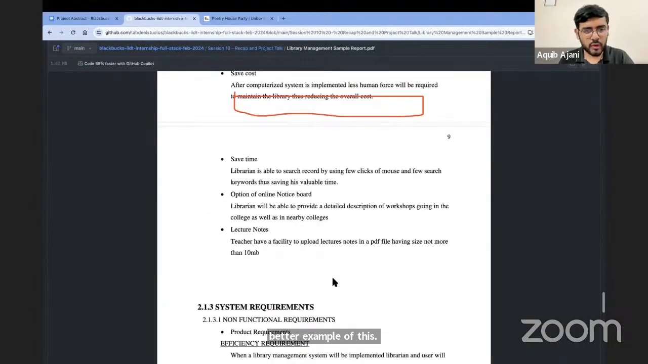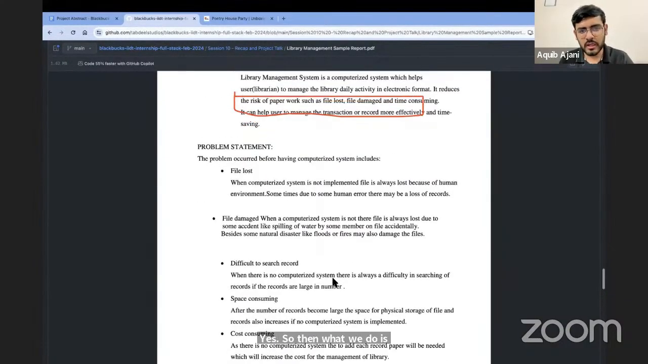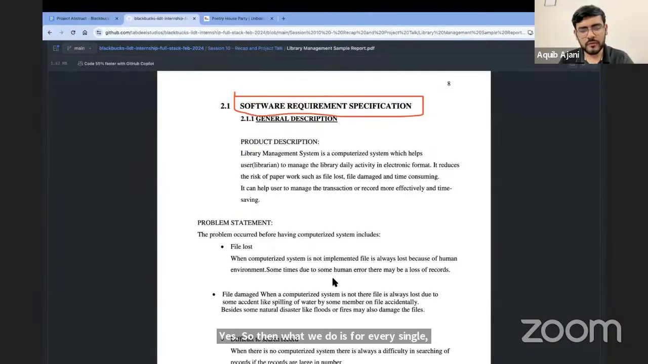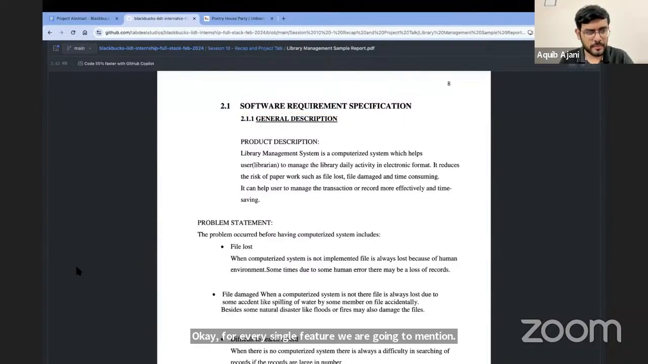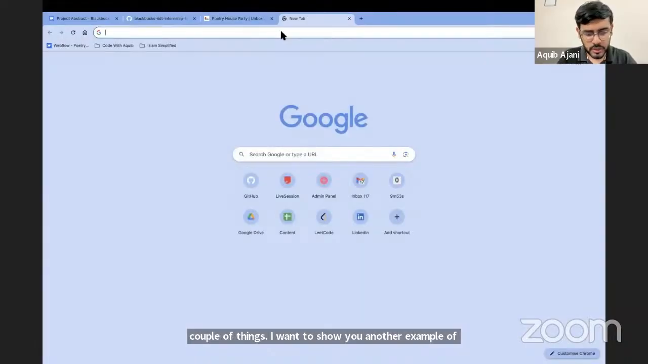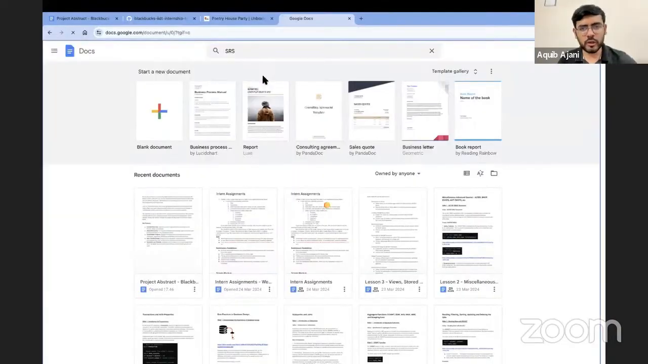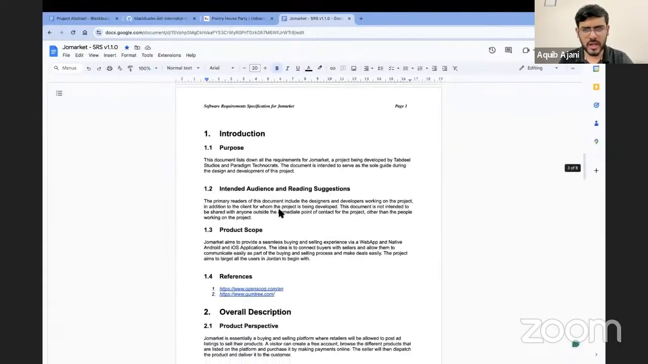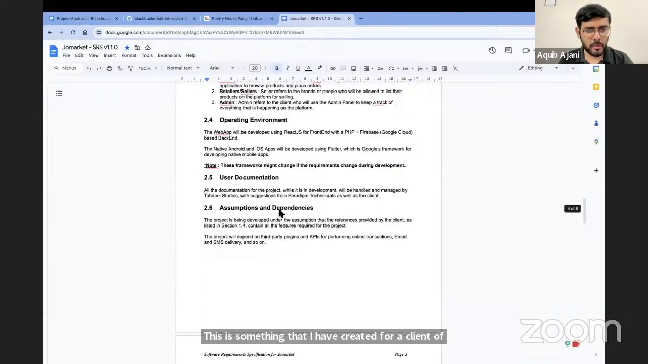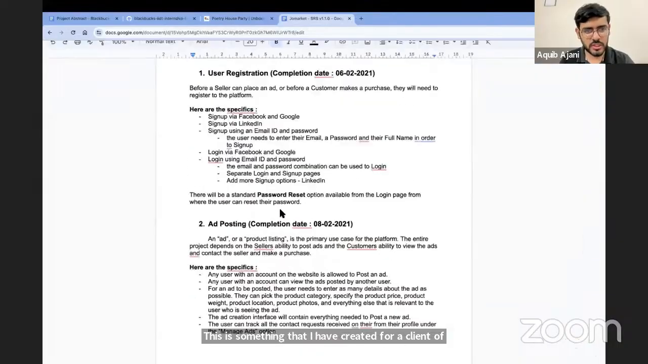So then what we do is, for every single feature, we are going to mention a couple of things. I'm going to show you another example of this right now. Again, I'm going to open something up. Yes, I'm going to show you another sample document. This is something that I have created for a client of mine. I don't want you to copy this, just one small section, which is this one.